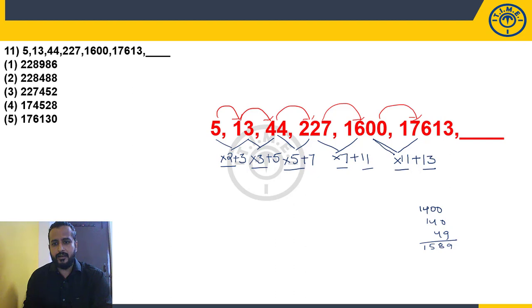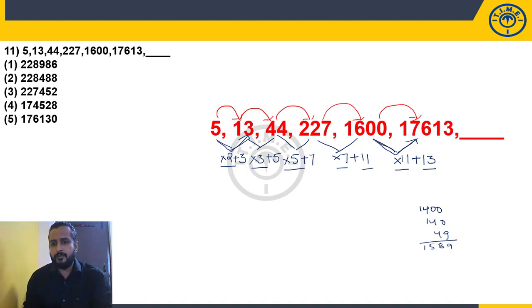Sir, why should we check only larger numbers? See, you may check with the smaller numbers also, but smaller numbers we can relate in so many ways. But the largest number can be related in very few ways. Here I can write into 2 plus 3, into 3 minus 2. So many ways you can relate. But the largest number can be related in fewer ways.